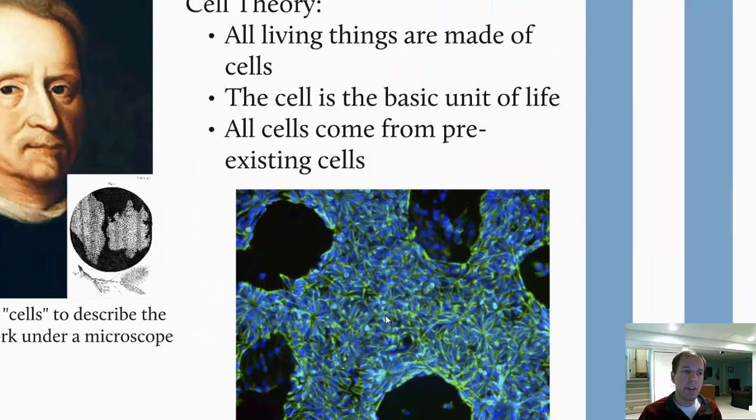And that gets us back to cell theory. All living things are made up of cells. Viruses are not going to be classified as living because they don't satisfy this criteria. They are not made of cells. The cell is the basic unit of life, so a single cell contains all of the characteristics and abilities of any living thing. And finally, all cells come from pre-existing cells. They cannot spontaneously appear. Cells will only be the product of reproduction or the division of an already existing cell.